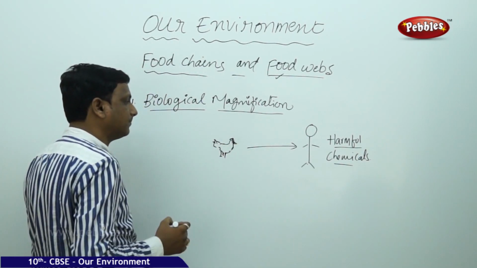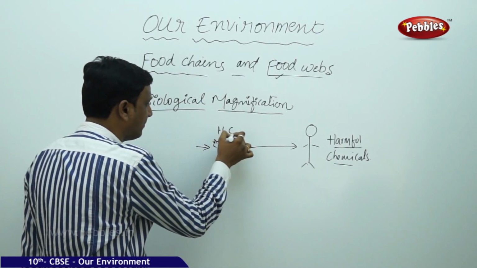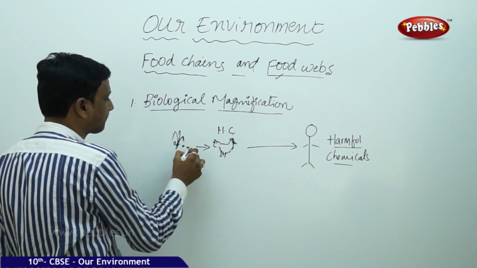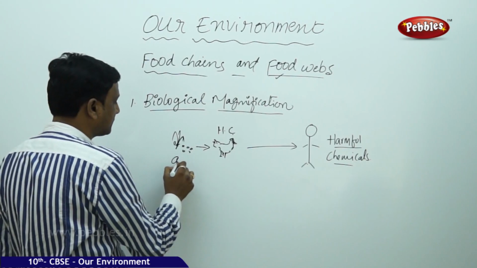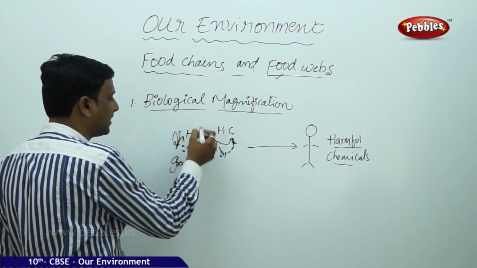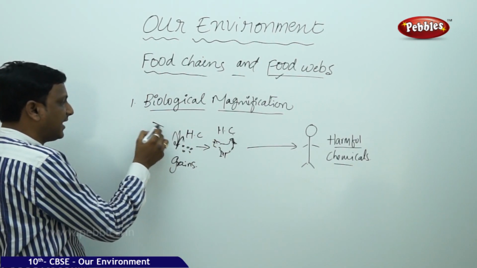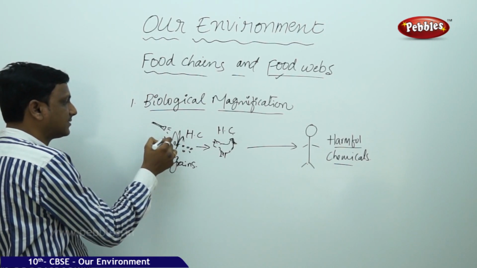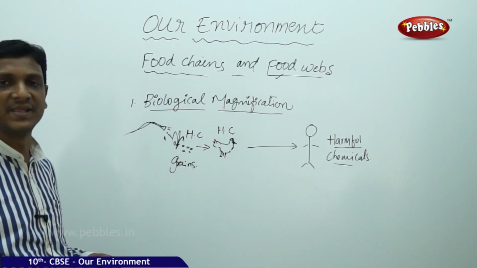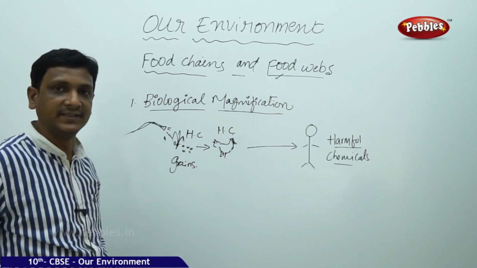You get it from a chicken. So the chicken has got harmful chemicals. It might have got them from the food, the grains. So the grains have got these harmful chemicals, pesticides or insecticides. How have the grains got them? Because the plant is sprayed with such chemicals. Who is spraying? The farmers are spraying, to protect the crop from insects and pests. So these chemicals are absorbed by the grains.